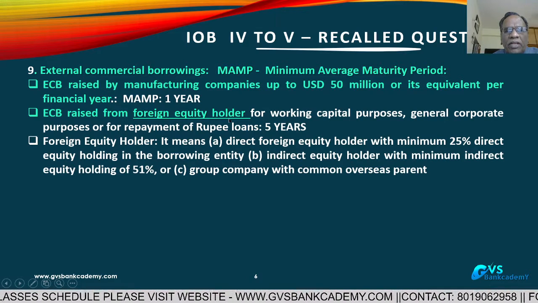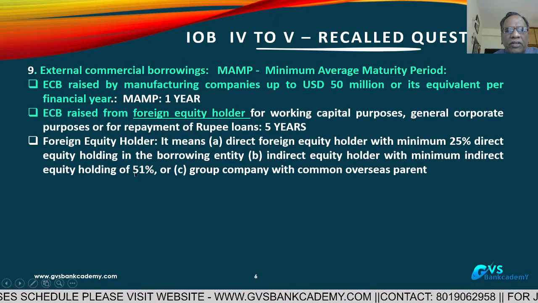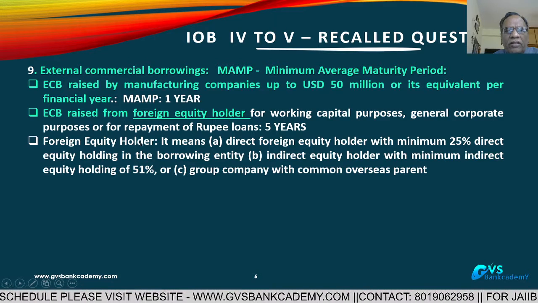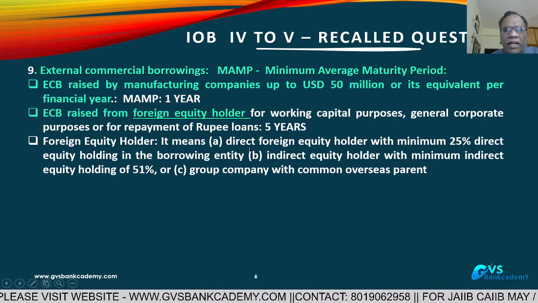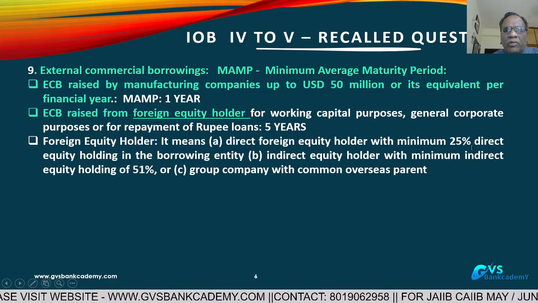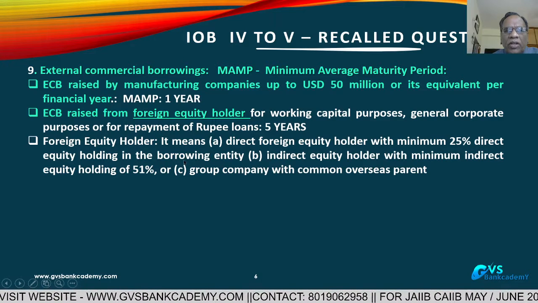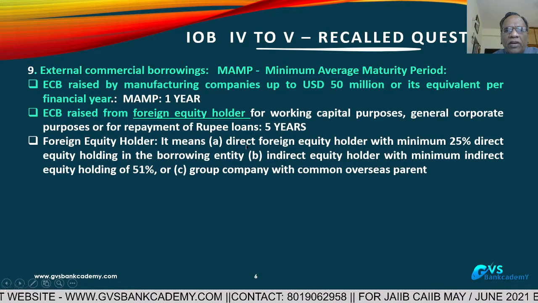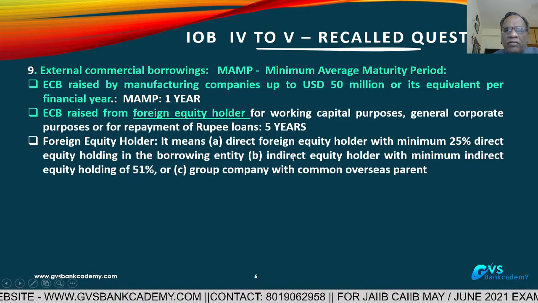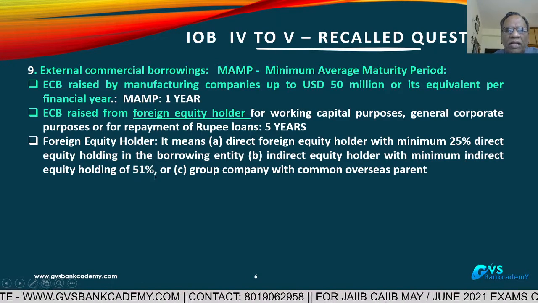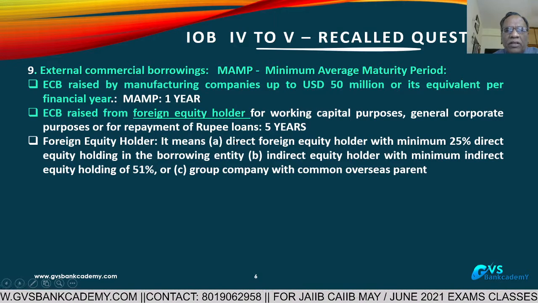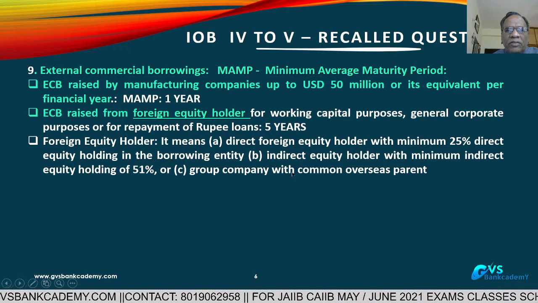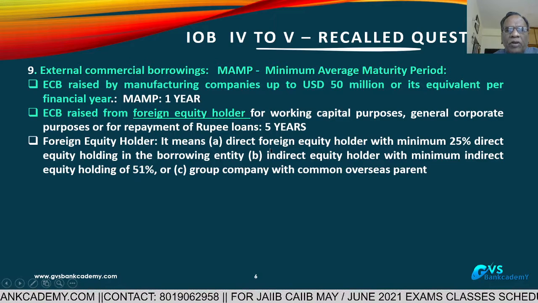Now, who is a foreign equity holder? This is the definition I am giving. Sometimes they ask, who is a foreign equity holder? A direct foreign equity holder with minimum 25% direct shareholding in the borrowing company, or indirect holding of 51%, or the foreign company is a parent company or group company of the borrowing company.